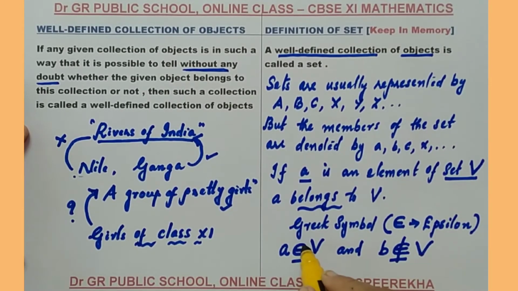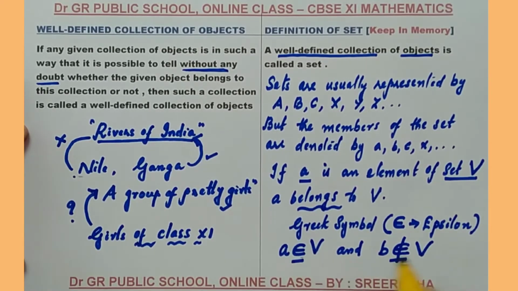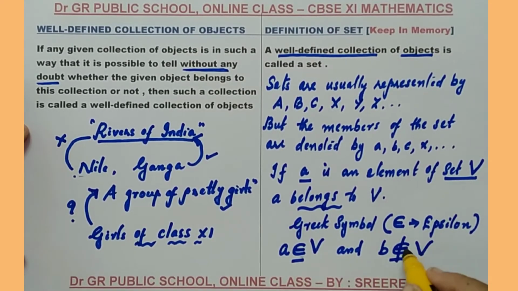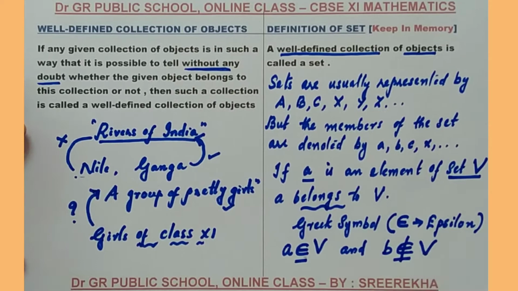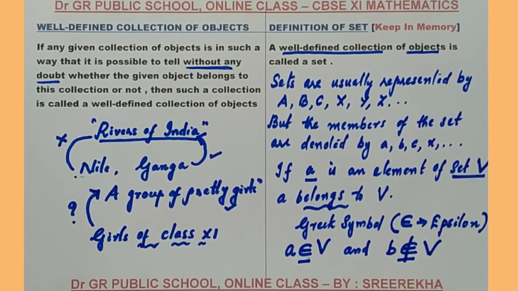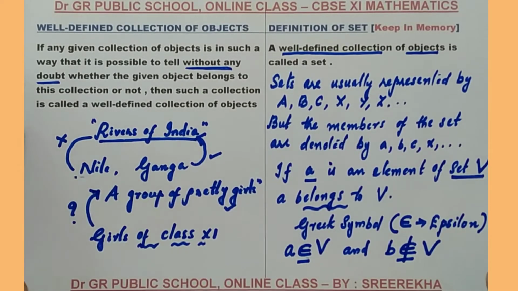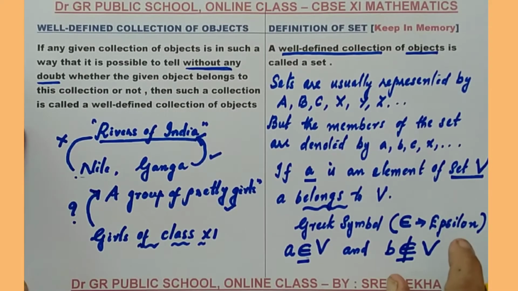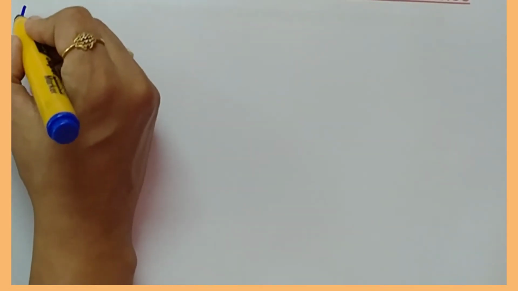So, these are the two symbols used to represent whether an element belongs to the set. If it belongs, you need to write this epsilon symbol, and if it is not an element, you need to cut this or draw a vertical line through the epsilon symbol. So, this is the first and foremost point you need to remember in the case of a set. Another example I am going to consider.